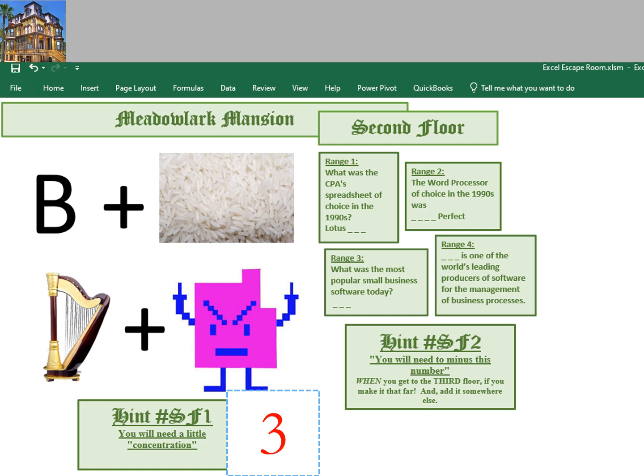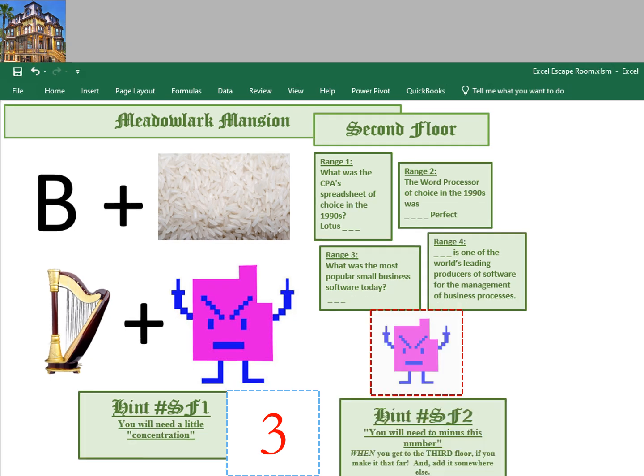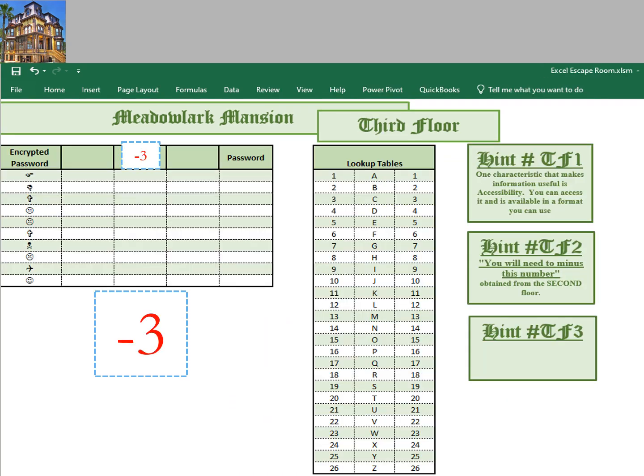And also, we got to pay close attention to this hint because we need to minus this number when we get to the 3rd floor. We will also have to add it later on. So again, let's remember 3. So when I move that down after I unprotect, I click on this, and I'm now on the 3rd floor.